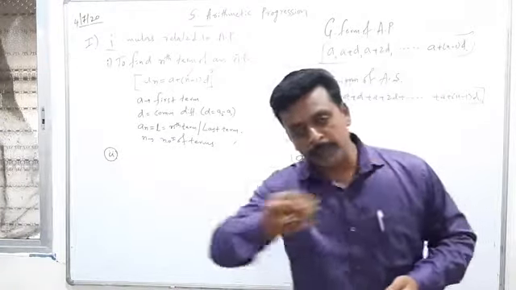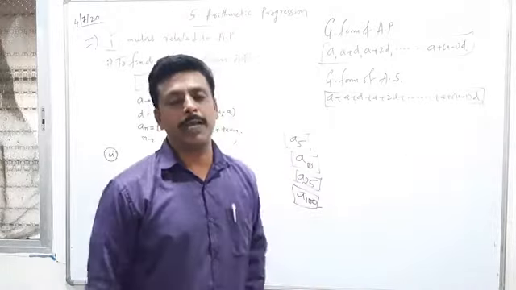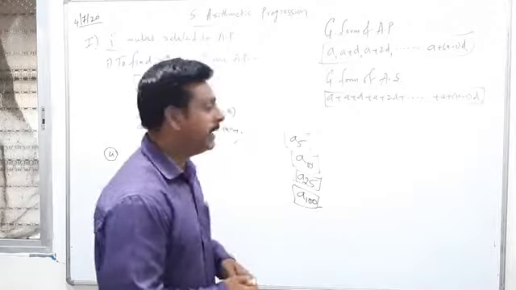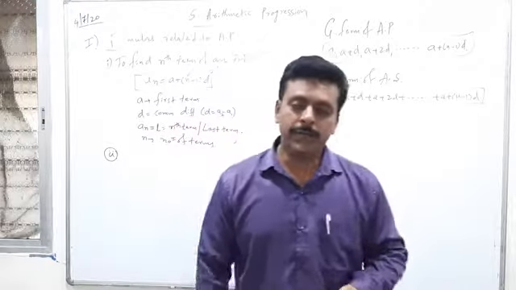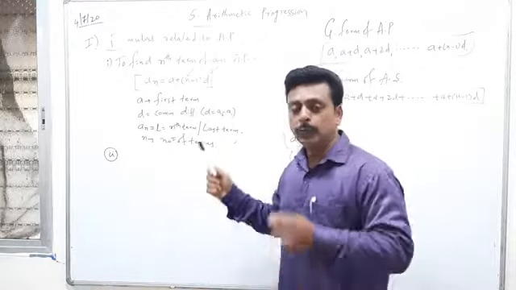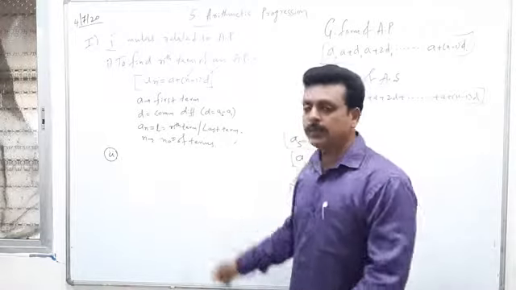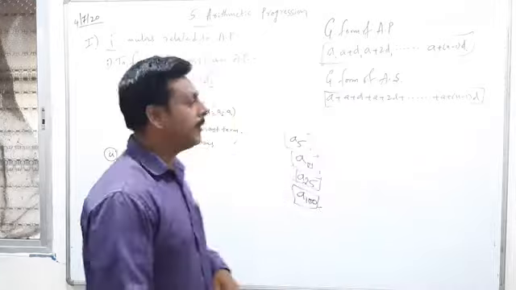If they have given you continuous arithmetic progression, continuous terms, it is easy to find out the common difference by using the formula a2 minus a1. You can apply this formula if you know the consecutive terms, if you know the value of the second term and the value of the first term, then you are able to find out the common difference.